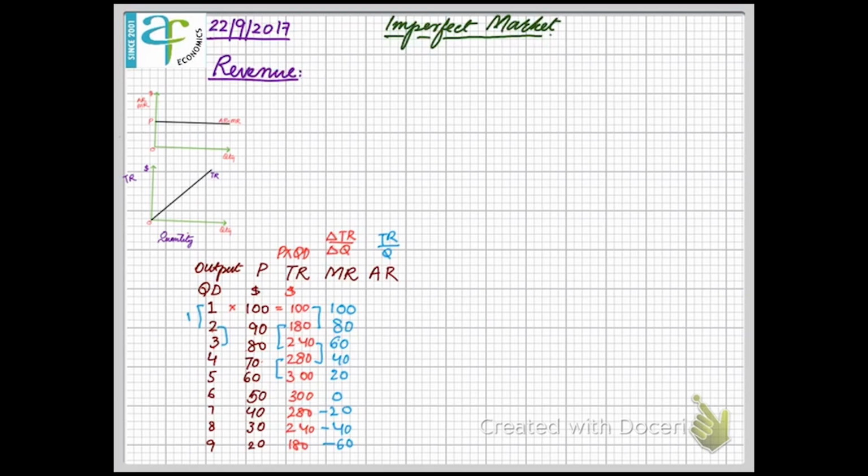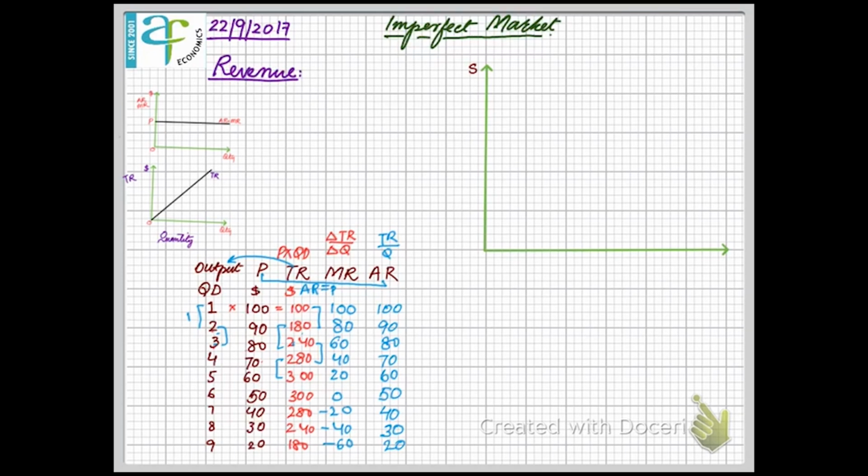Average revenue means revenue for each unit of output that a firm is producing. Not the additional one, but every single unit of the output. That can easily be determined with the help of total revenue and output. So total revenue divided by output determines the average revenue. You can see that average revenue comes out to be the same as price, so we can say that price is always equal to average revenue, whether it's a perfectly competitive market or an imperfect market.